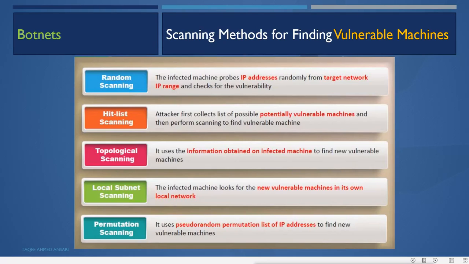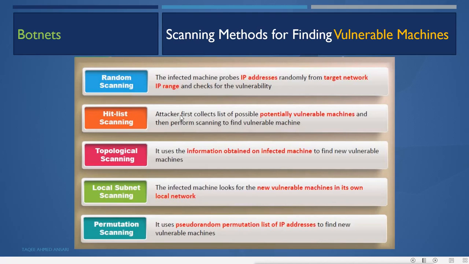Now, scanning methods for finding vulnerable machines. If we want to find the vulnerable machines, we can do, first, random scanning. The infected machine probes IP addresses randomly from the target network IP range and checks for the vulnerability. That means in random scanning, the infected machine probes IP addresses randomly from the target network IP range and checks for the vulnerability.